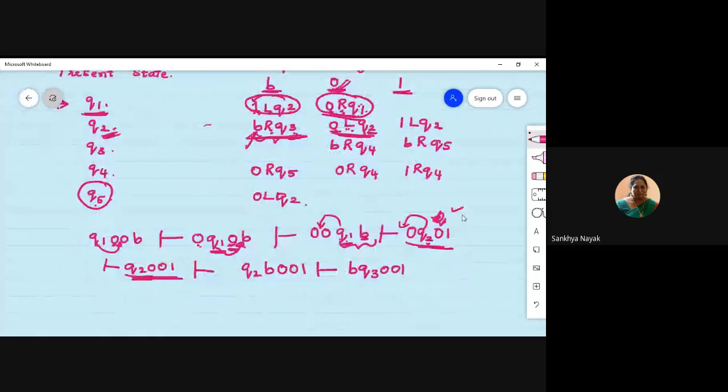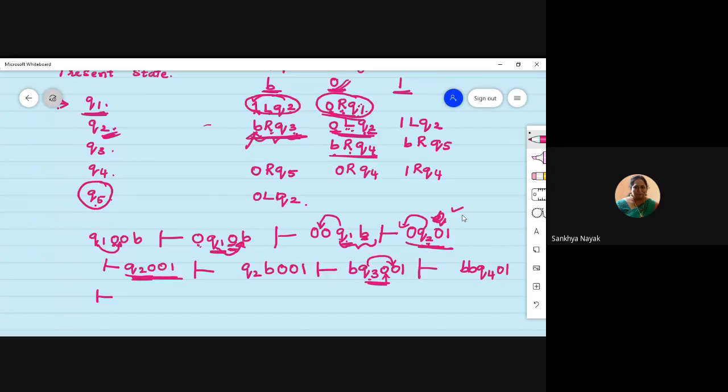Now what do I have to see? Q3 on 0. So Q3 on 0 here you see. Replace 0 by a blank. So after Q3 this 0 is there, no? You have to replace it by a blank. Move towards right. So Q3 has to move towards right. And it has to become Q4. So blank, blank, Q4 and 01.